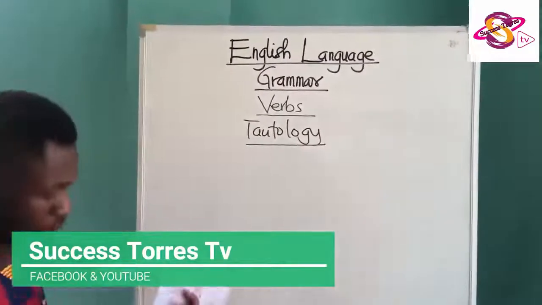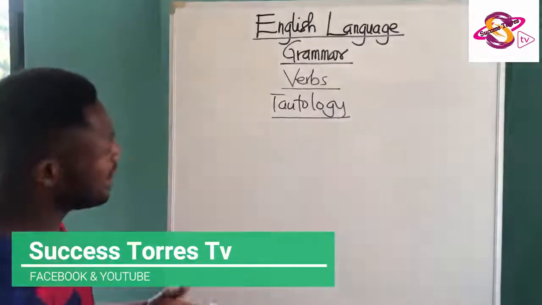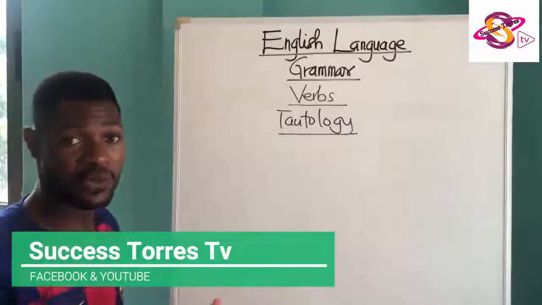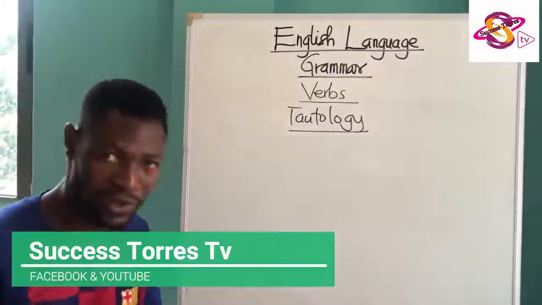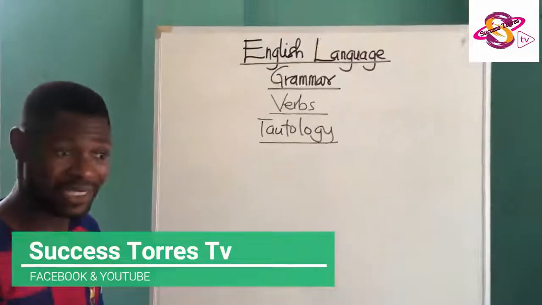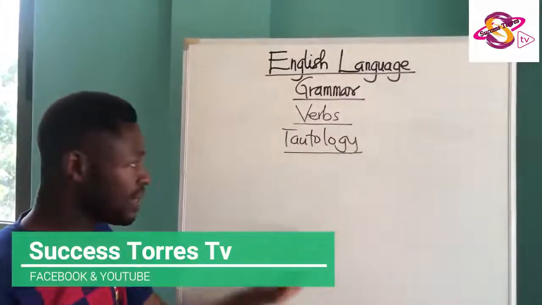The treating of verbs will not be complete without looking at tautology. Now, tautology has to do with redundancy in the use of some verbs and other words that we have in the English language. So we have a particular word that expresses a thought, but we would like to add another word which performs the same function or has the same connotation as the already mentioned word. When that happens, it is redundant.